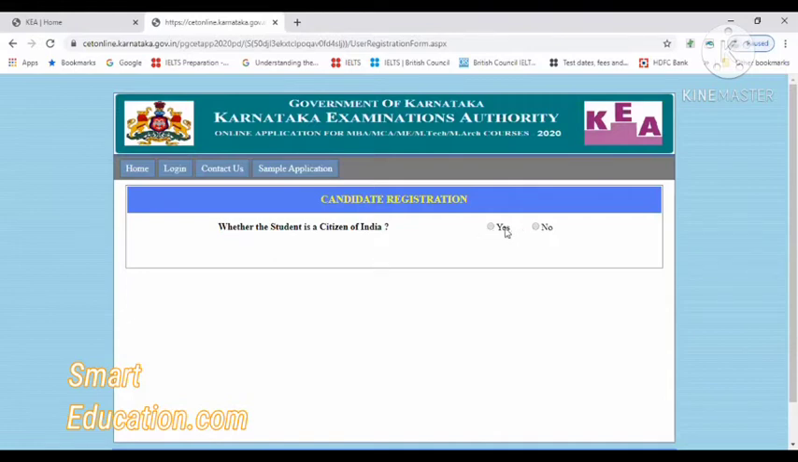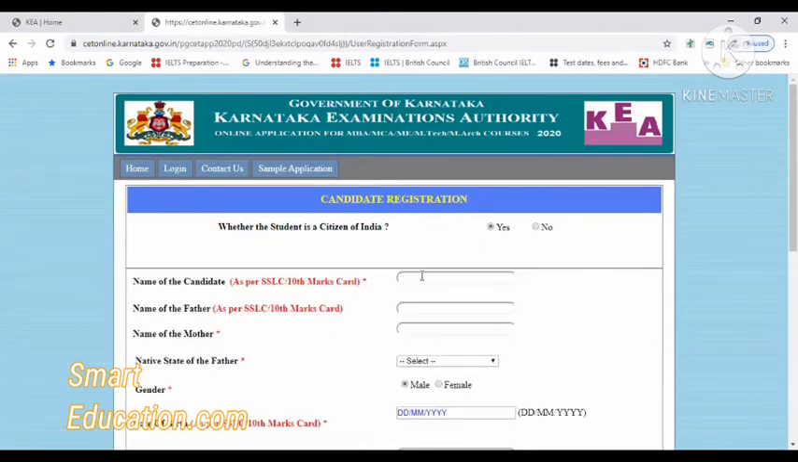First it will ask you whether you're a citizen of India. Yes, you are a citizen of India. Then you have to start giving your basic information. Please keep one thing in mind, the basic information should be as per your SSLC or 10th standard marks card only, which is compulsory. If your initial is after your name according to the SSLC marks card, the same thing has to be here. If you give the initial first and then the name, it may go wrong at the time of document verification. So ensure that you give the proper information.